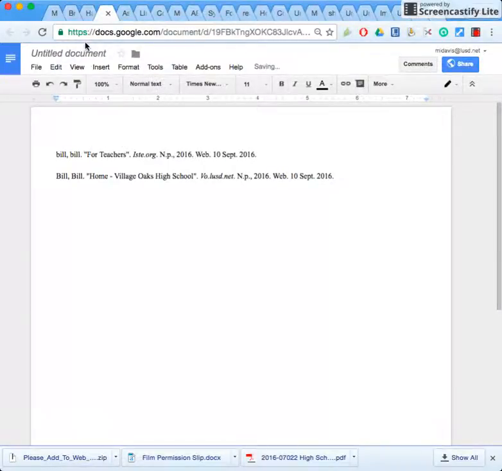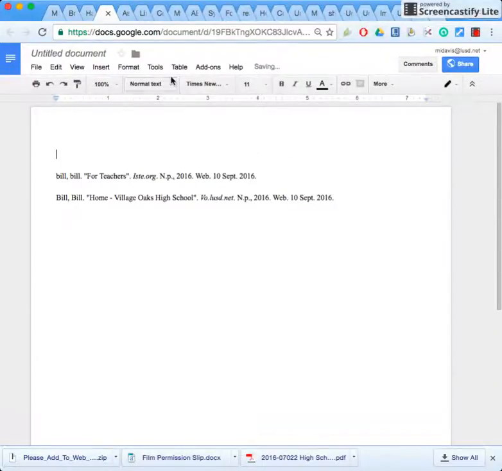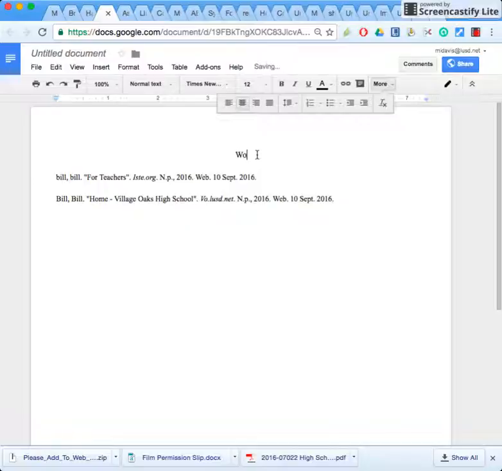But look, it's got the 2 sources that were visited. We've got Bill as the author, 4 teachers, and so on. And then we've got this next one, Bill, home, and so on. The only thing that I would still have to teach my students how to do, they'd have to create the title where they center it in the middle, make sure it's 12-point font. But these are easy things to teach. And now they've got their bibliography pretty much built for them.